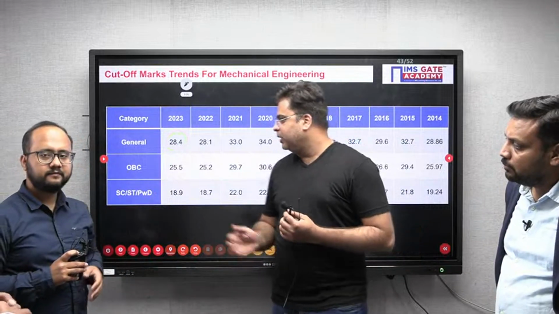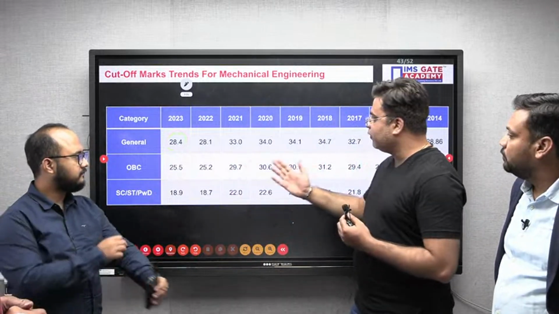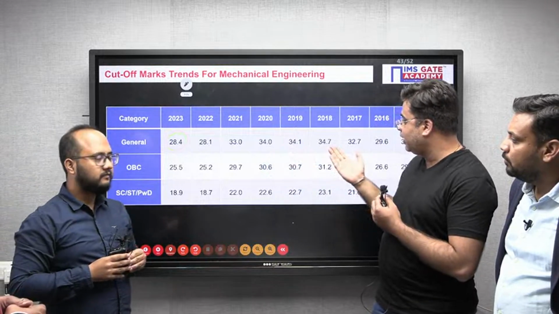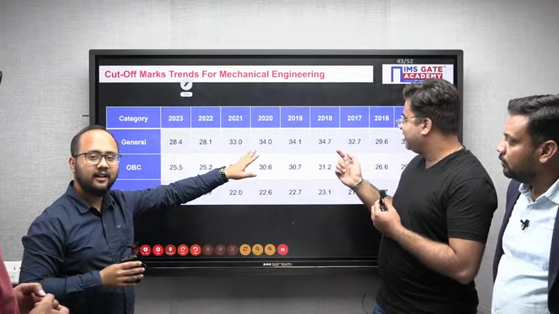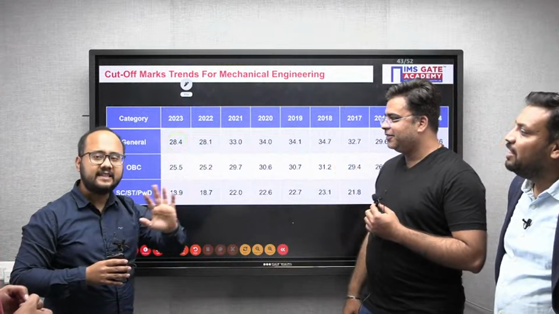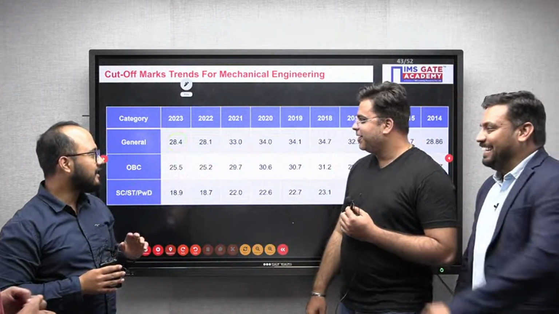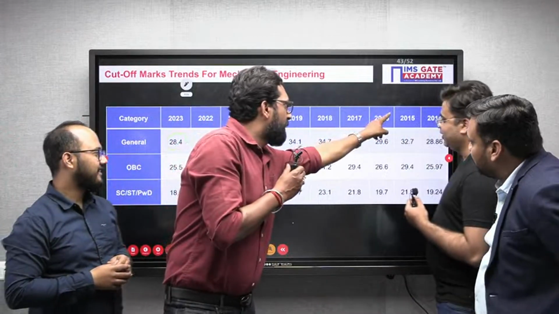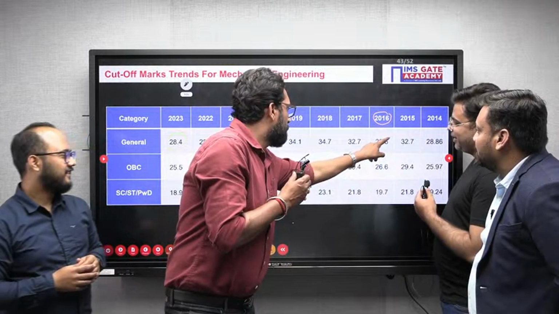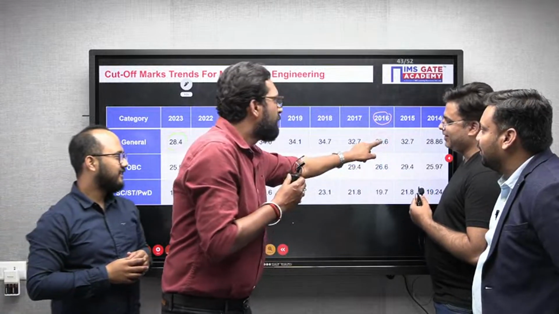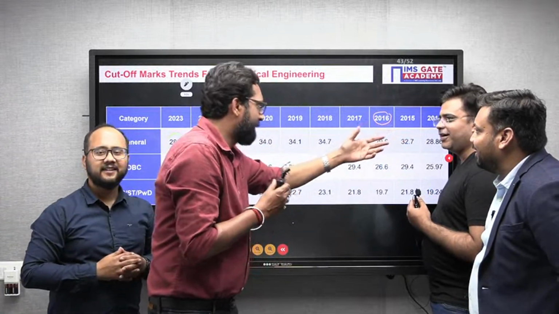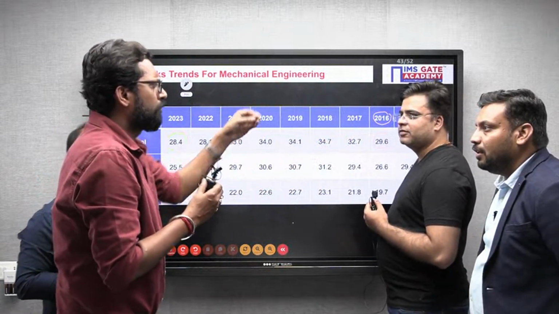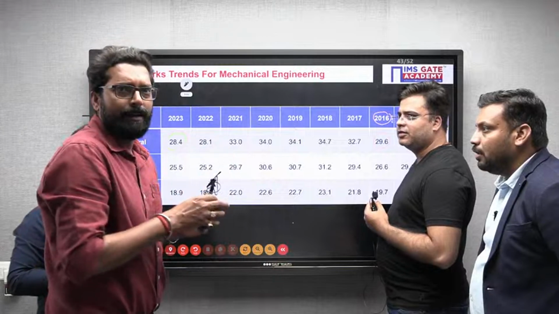Students, this is the cutoff for the last 10 years for mechanical engineering. It even went up to 34.7. But on that particular day, the paper was easy, not that hard. Also, 2016 IISc Bangalore was 29.6. So approximately you can say 30, and it may be 30 to 35 maybe.